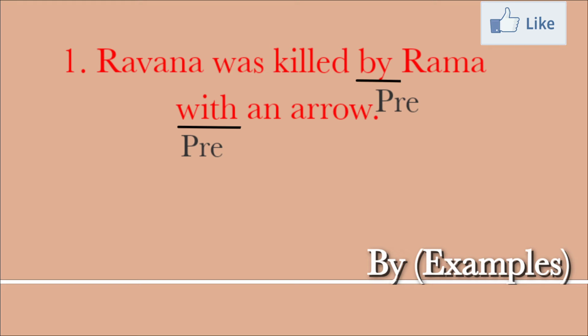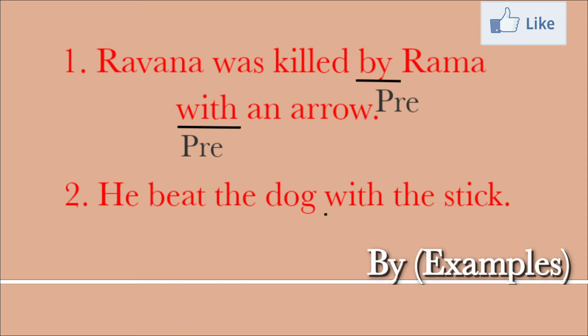One more example: he beat the dog with a stick. How did he beat the dog? With a stick. An instrument is used there, so we use with. He wrote the exam with his pen.